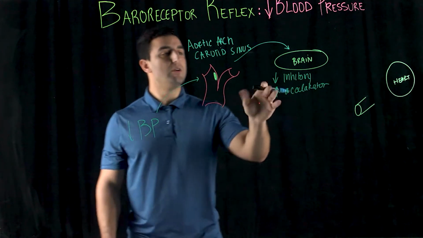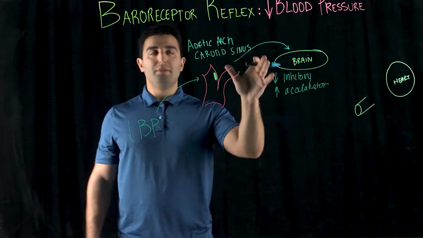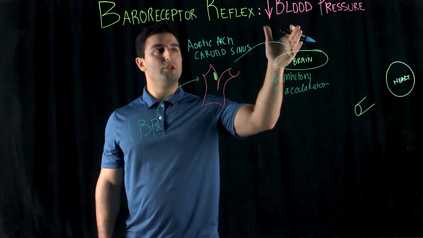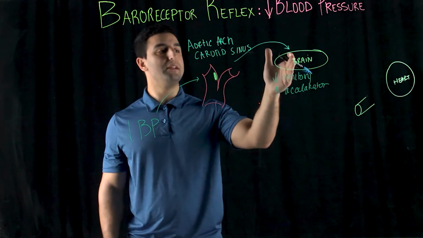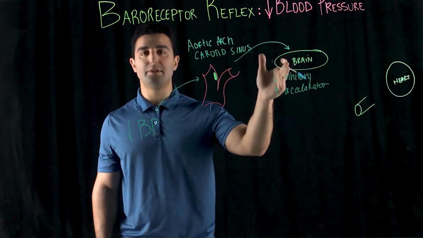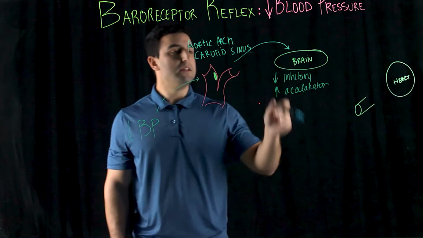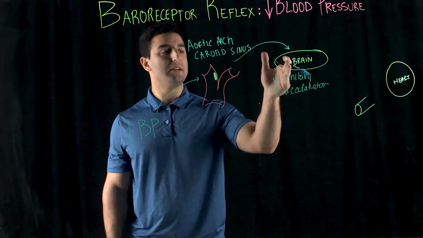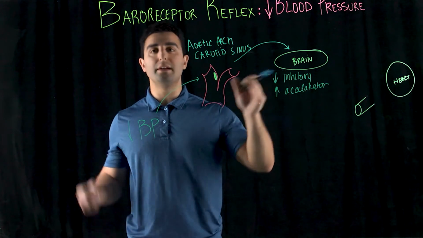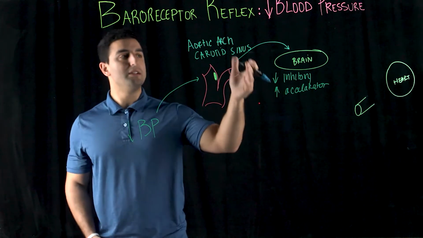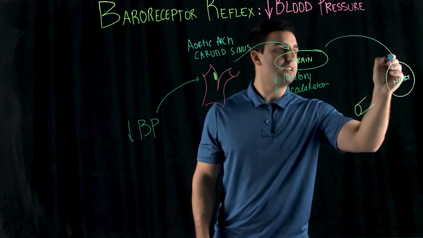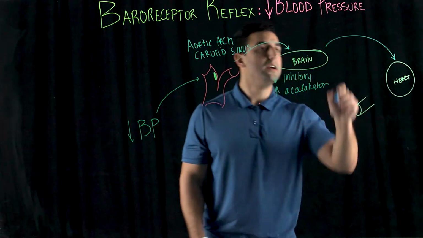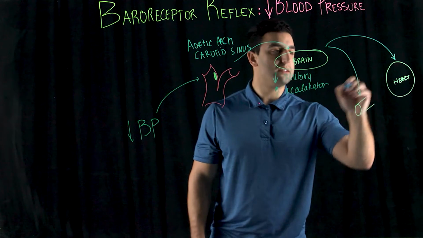So because of this problem, as you remember from the low blood pressure now, there is an inhibition, right? So there's a lack of stimulation of the cardiac inhibitory center in the brain, right? So because of this lack of inhibitory center, the accelerator center of the brain becomes very active. And so what does this cardiac accelerator center do? Well, it causes an increase in a sympathetic response to the heart and the blood vessels, right?